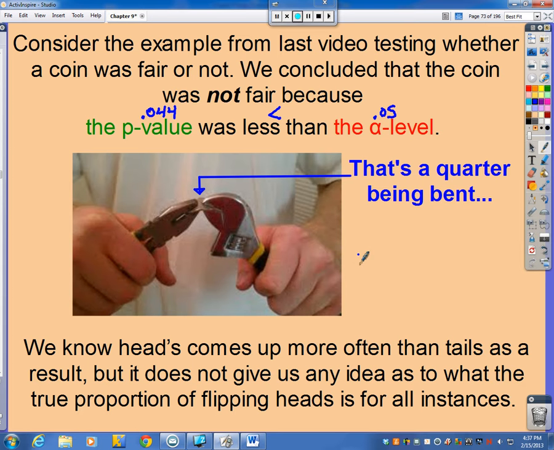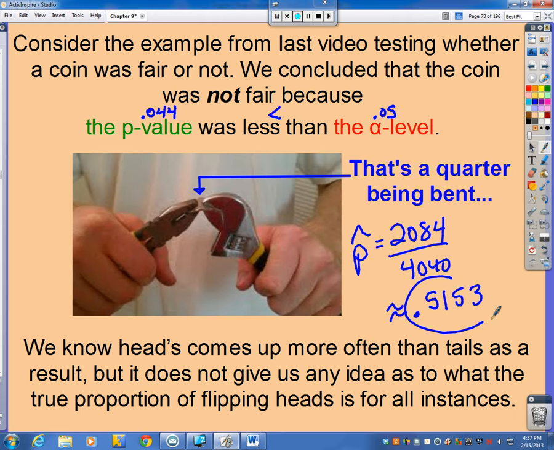Now, we saw in our sample proportion that Count Buffon got 2,084 heads out of 4040 flips, which was approximately 0.515, trying to remember, 3, I want to say. Now, can we use this number to say that the true proportion of heads that comes up is close to this? You know, we really don't know.